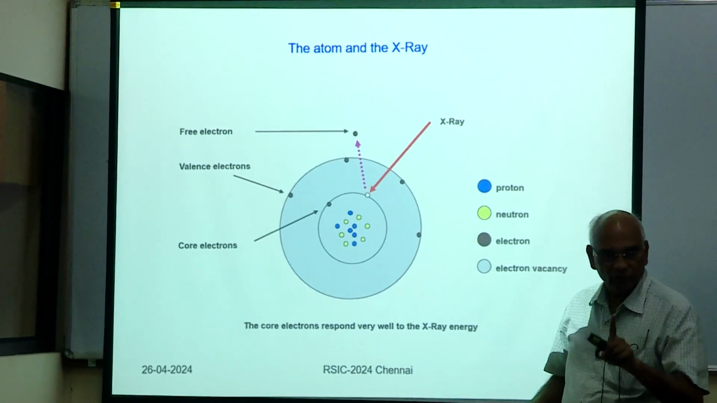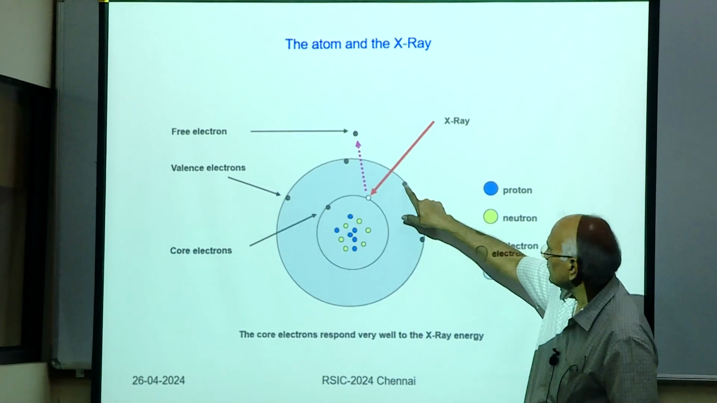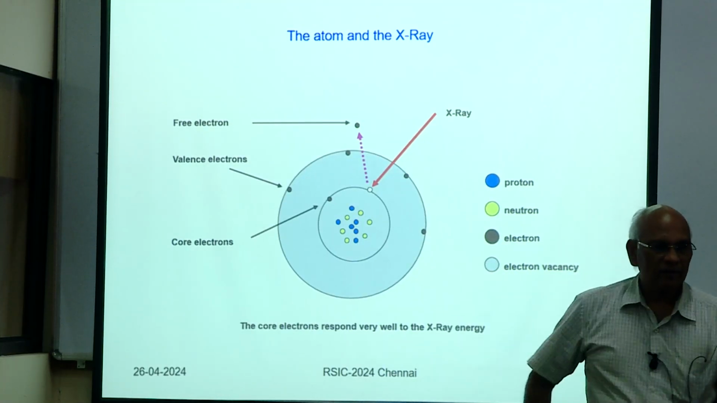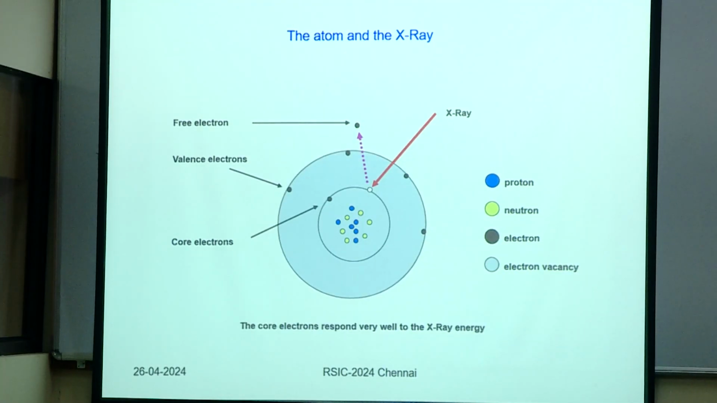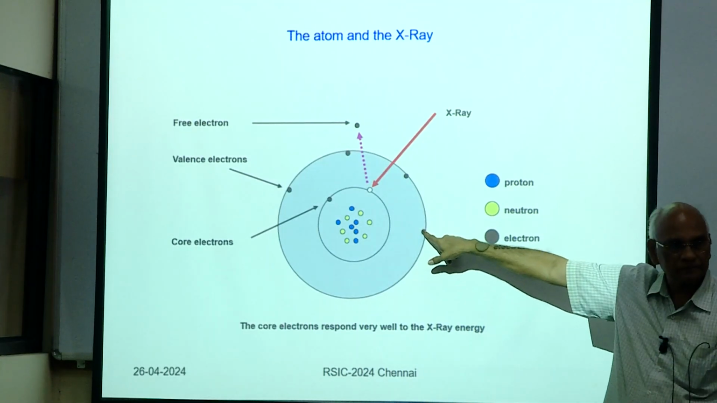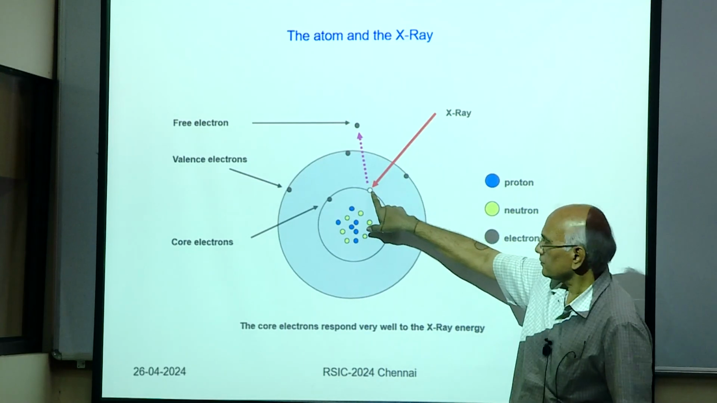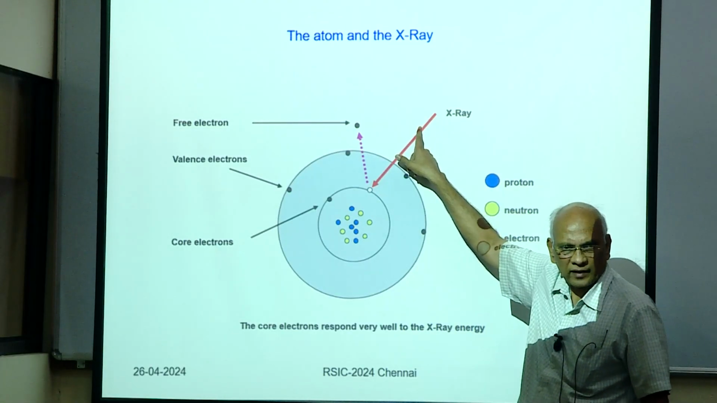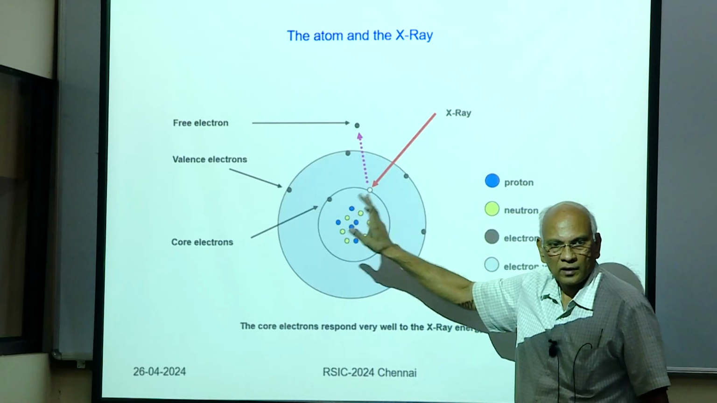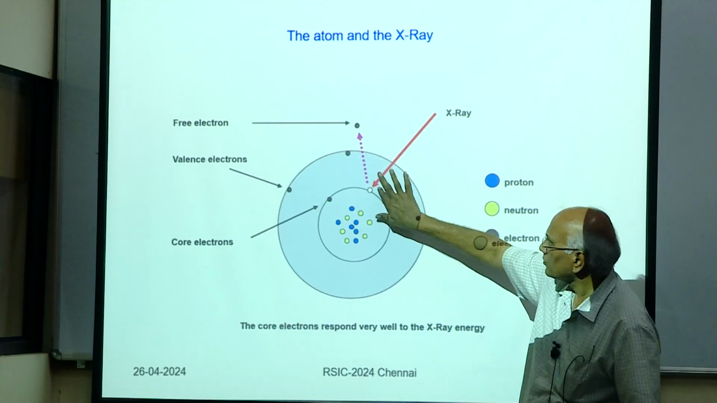If you use UV light, you remove only these electrons. These are valence electrons, and their binding energy is less. So using less energetic photons like UV photons, you remove electrons from the outermost shells, which are nothing but valence electrons. If you use X-rays, this is also not hard X-ray, it's a soft X-ray, so it will remove electrons from the core. That you should remember.